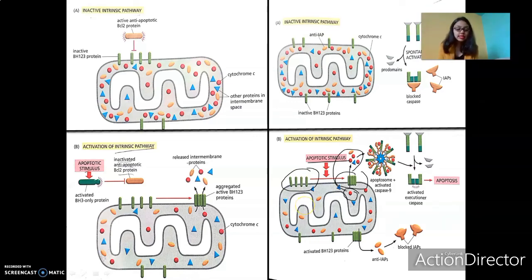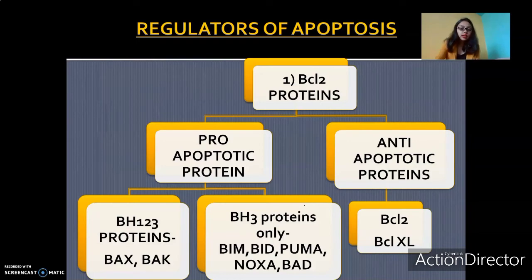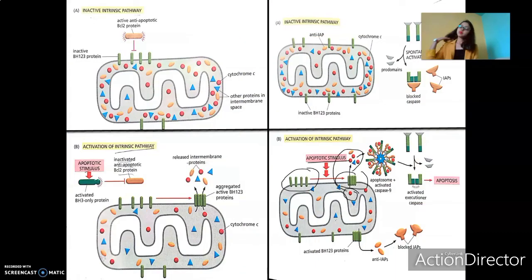So BH123 proteins basically form a pore. Before we discuss the role of BH3 proteins, we'll be able to appreciate it better if we first understand the role of anti-apoptotic proteins. So now we'll move on to the role of anti-apoptotic proteins, namely BCL2, BCLXL, etc.